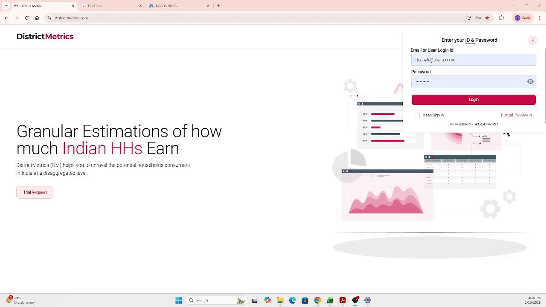GeoCred, as the name suggests: geography, CRE for credit, and DE for deposit. GeoCred is a database on the banking sector. It contains data on the credit and deposit markets in India. The source of that data is the Reserve Bank of India. All the RBI data at a granular level, at the district level: deposits and credit dispersed, deposits by type of deposit, saving, current, term, and credit by type of occupation, whether personal loans, within that vehicle loans, credit card, or industry, metals, gems and jewelry. Full details are available.